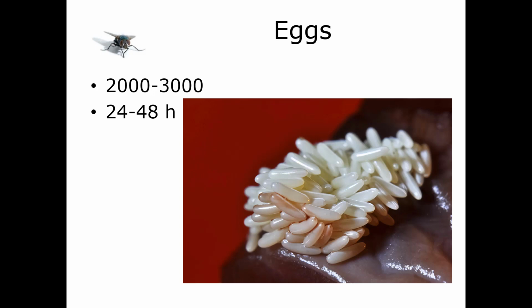Okay, now this happens to keep these eggs protected. The outside eggs are the most vulnerable. These are the eggs that may dry out because of heat or because of really low humidity or something like that. These are the ones that are most likely to be eaten by predators. They're most likely to be parasitized. So those inner eggs are the ones that are more likely to survive. So this is just the way that this clutch works.